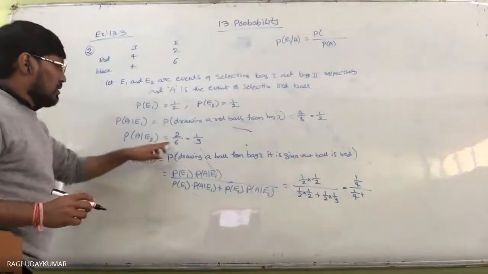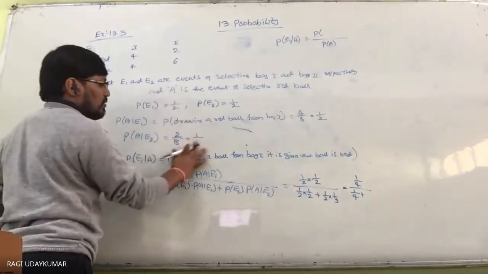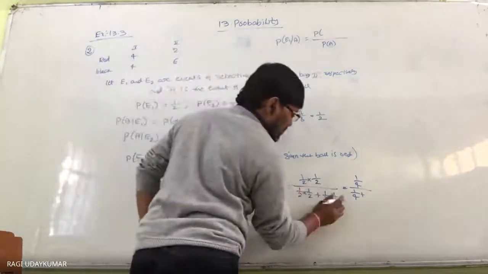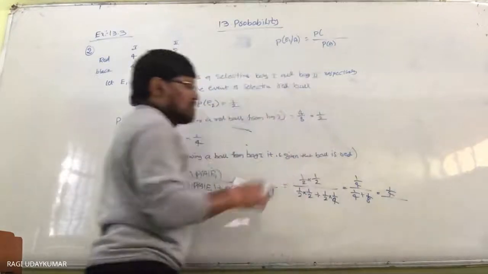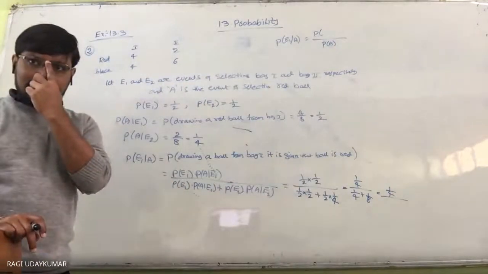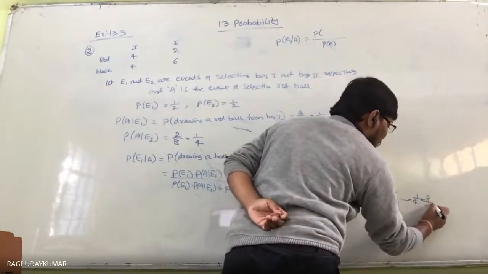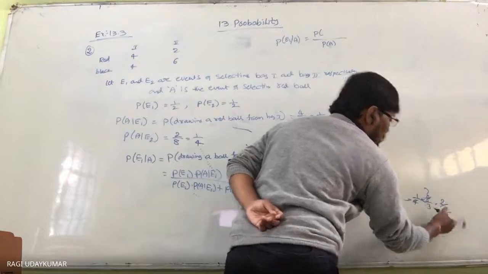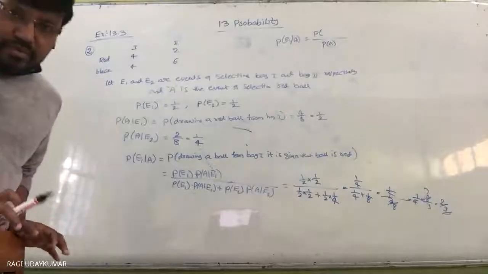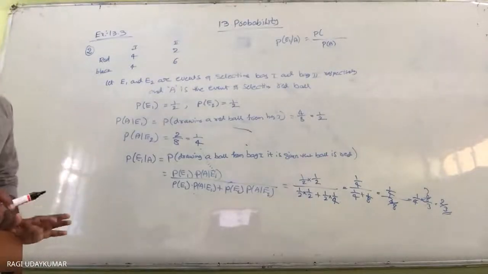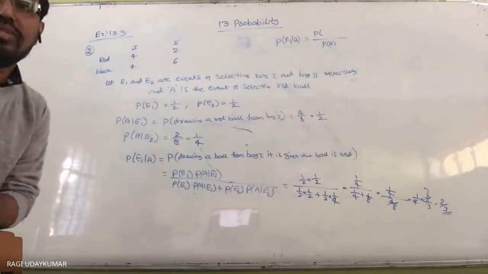Oh, sorry. Here I have taken 2/8 now. Sorry, 2/8. Total number of balls are 8. So we are going to get 1/4. This is 1/4. So 1/8. So 1/4 plus 1/8 is nothing but 3/8. So 1/4 into 8/3, which is equal to 2/3. Whatever probability you get, that probability will compulsorily be less than 1. So this is the way to find out the probabilities using the Bayes theorem.